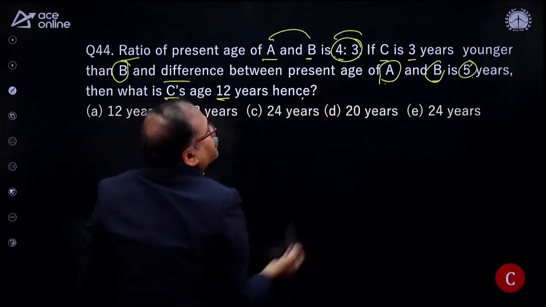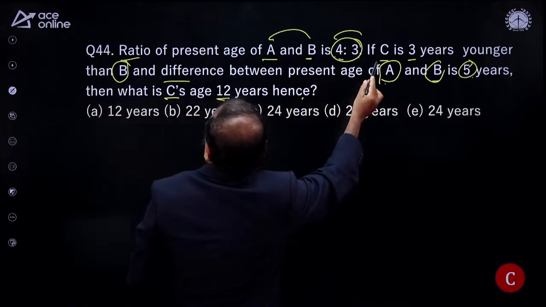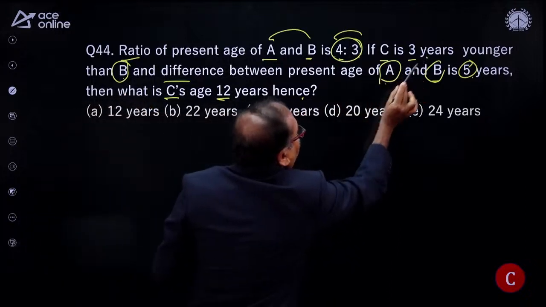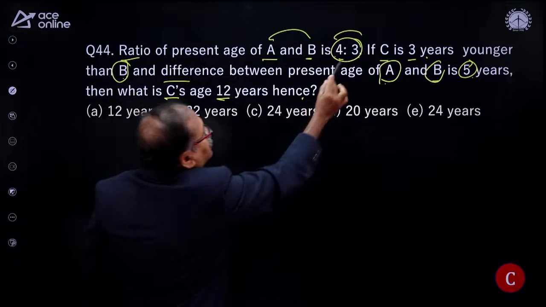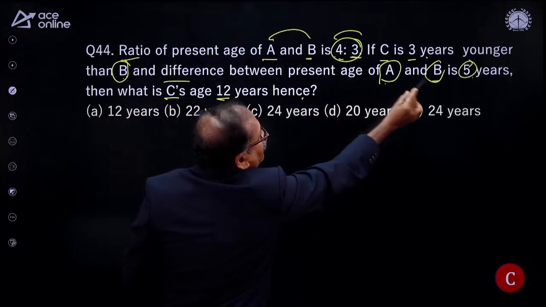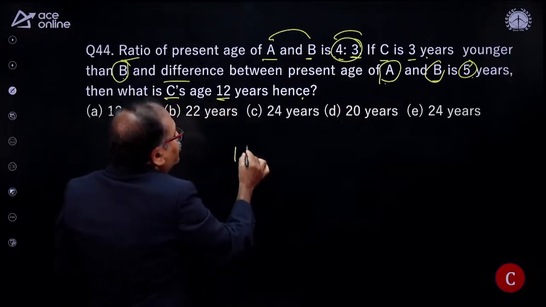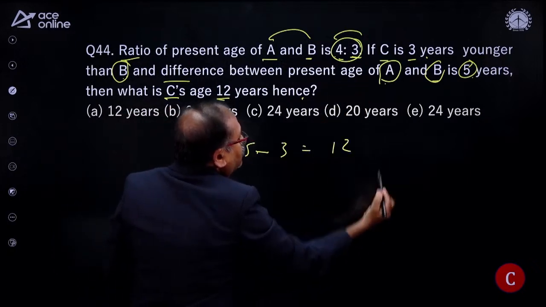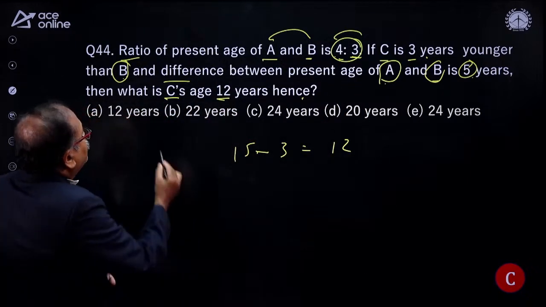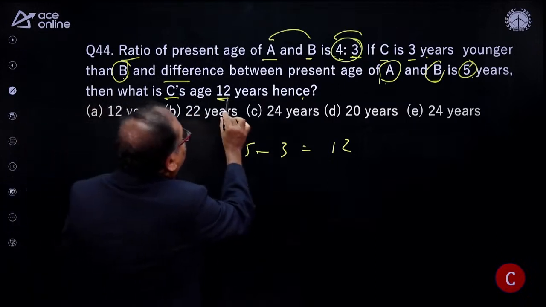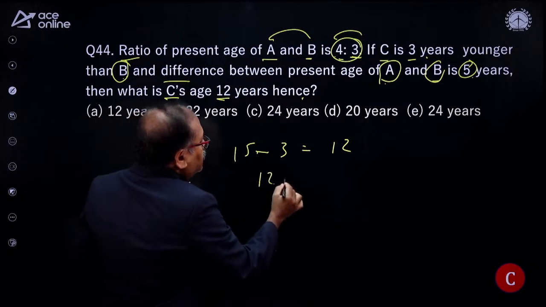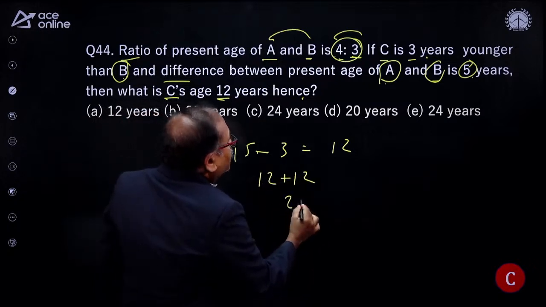That means one part is 5. So what is C's age I need? C's age is 3 years younger than B. So what is B's age? 3 parts. One part is 5 years, then 3 parts is 15 years. And 15 minus 3 years younger, that is 12. You are asked C's age 12 years hence. So 12 years hence means 12 plus 12, which is nothing but 24 years.